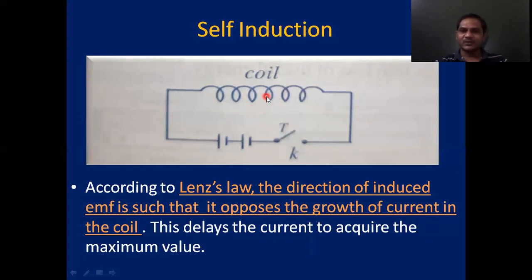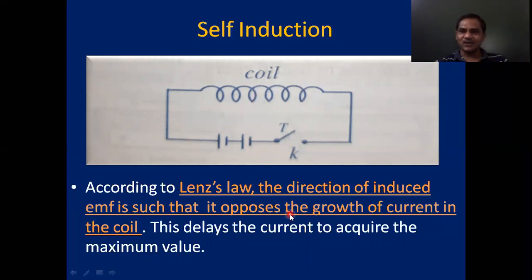Due to that increasing current, magnetic flux links with the coil. That changing magnetic flux, increasing with time, intersects the coil itself. That induces a current in the coil. That EMF is called induced EMF, and the current is known as induced current.